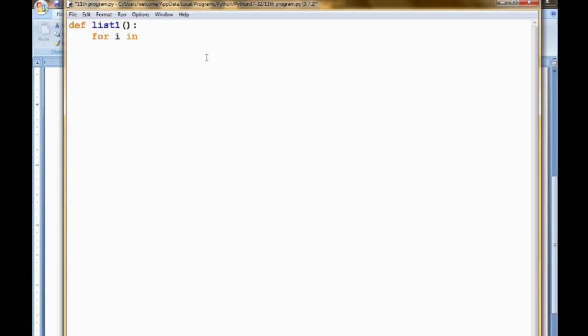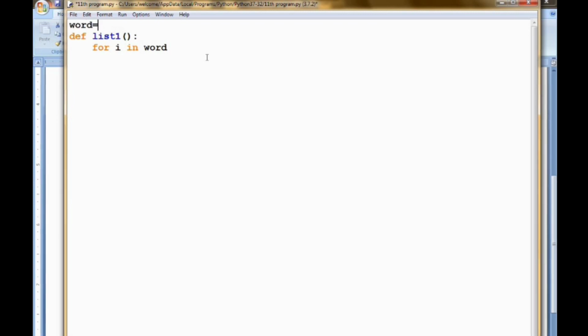Now I am printing for i in word. First I create a list, let the list be word. Word is equal to, inside these brackets, the words. So inside this list I have 3 words.